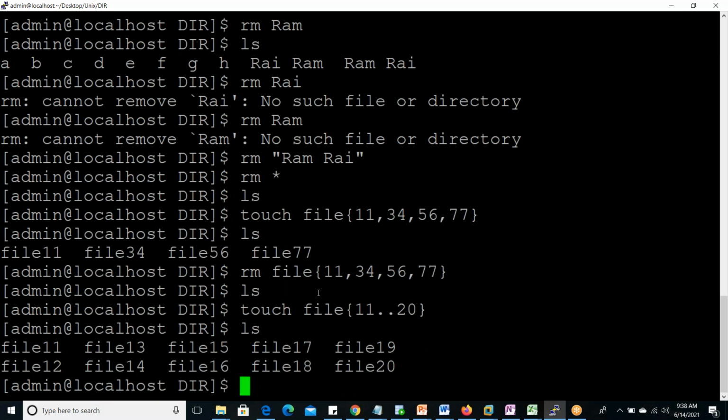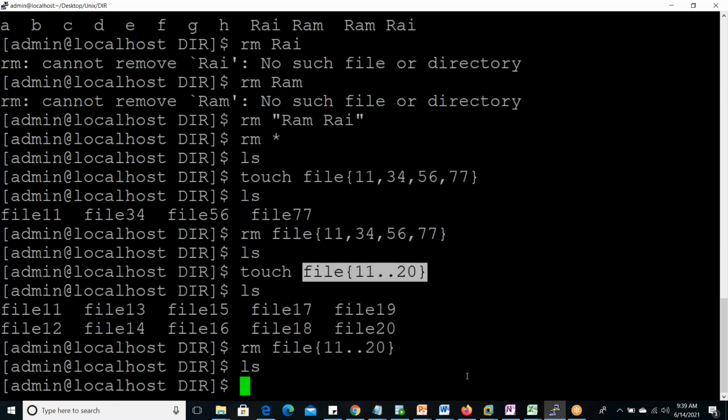ls. File 11, 12, up to file 20. In the middle, no need to mention 12, 13, 14, 15 and all those. Now if we want to delete all, RM star you can give, or if any other files are also present that we don't want to delete, and only files related to these combinations we want to delete, then you can mention the specific pattern. Deleted. Okay, so in this way we can create files using touch and we can delete.